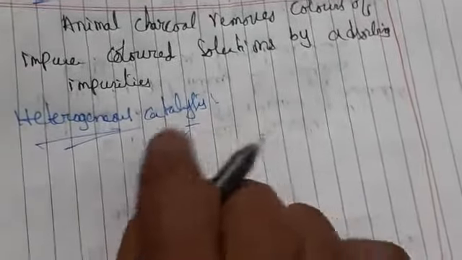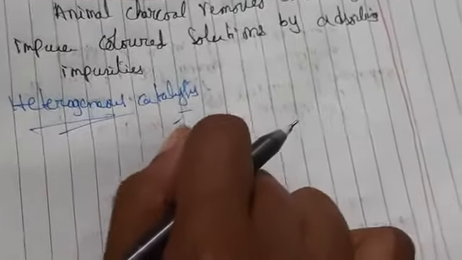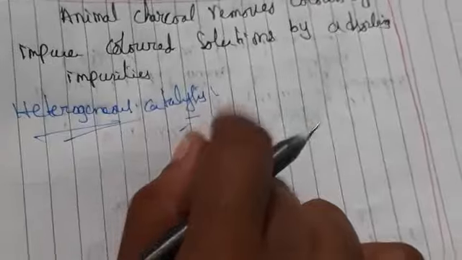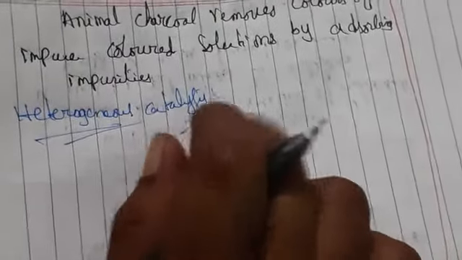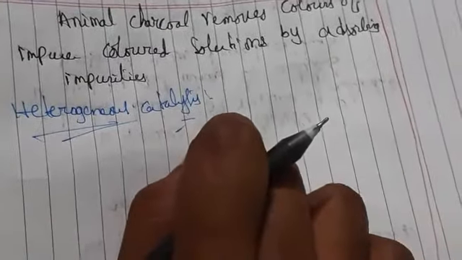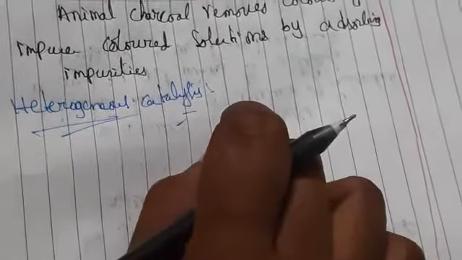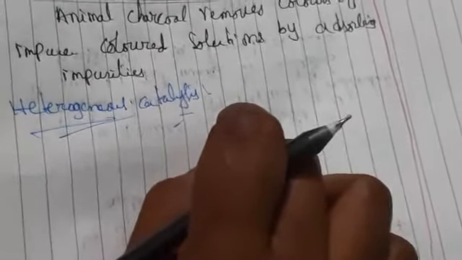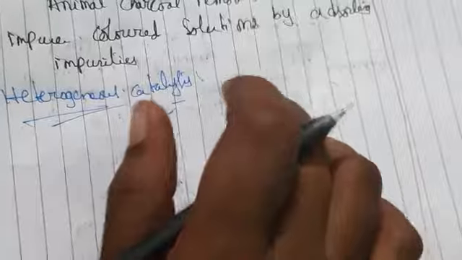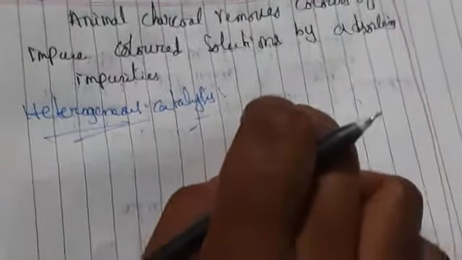So how is it working? How does adsorption occur in heterogeneous catalysis? Here there will be a solid catalyst, but the gas we are using is different. That is nothing but adsorption.